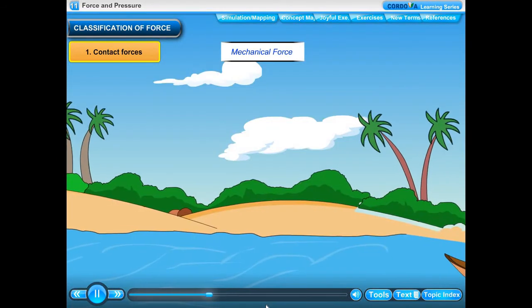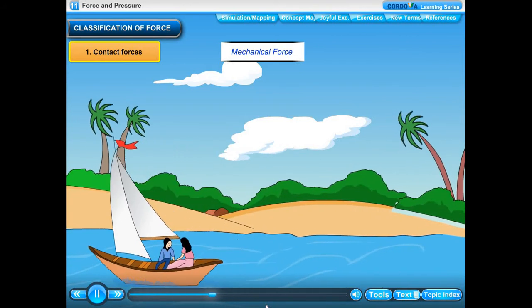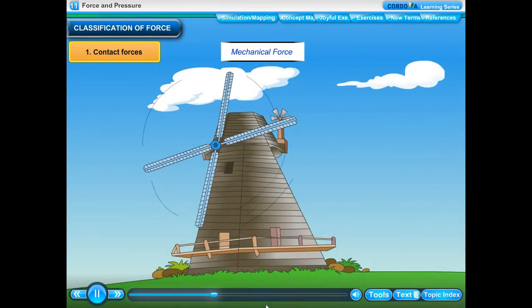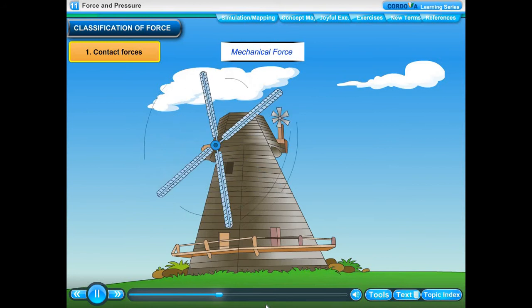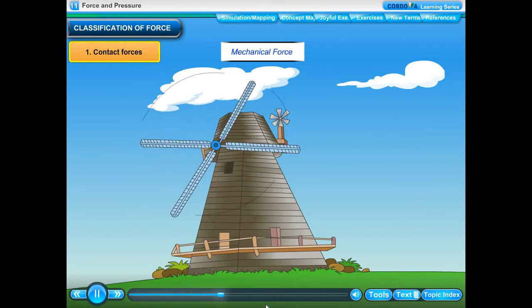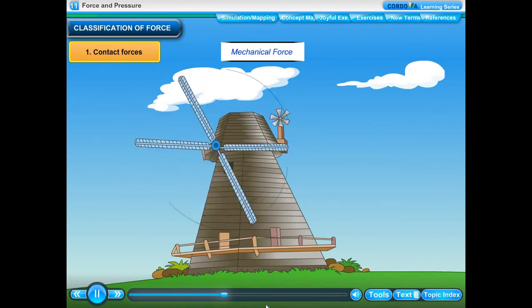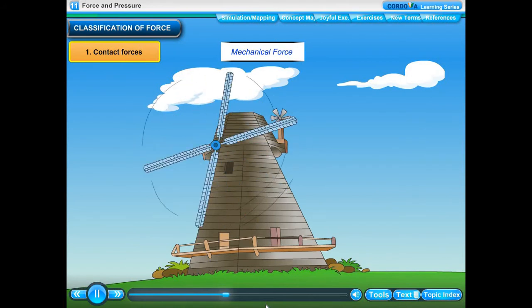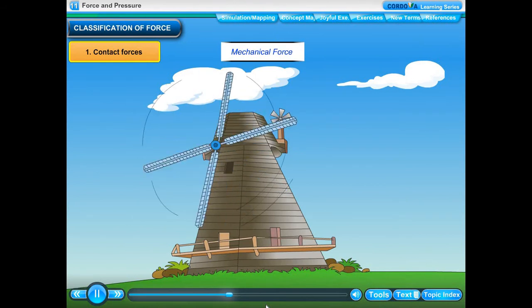Sailboats use the energy of wind to produce mechanical force, which propels the boats. A windmill also uses the energy of wind to produce mechanical force, which rotates the blades of the windmill, which run the electric generators to produce electricity. A sailboat, windmill.